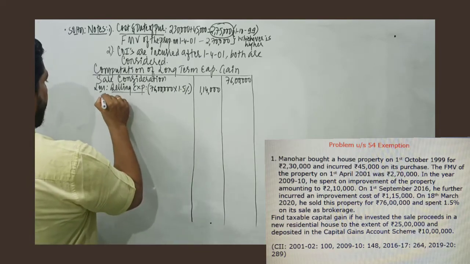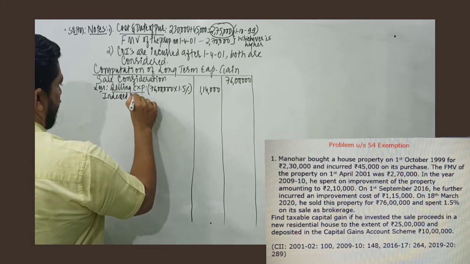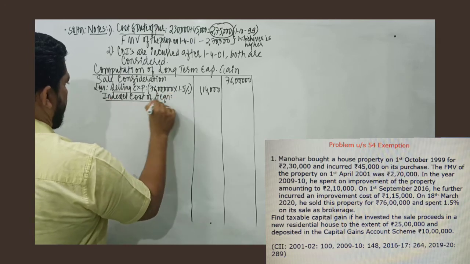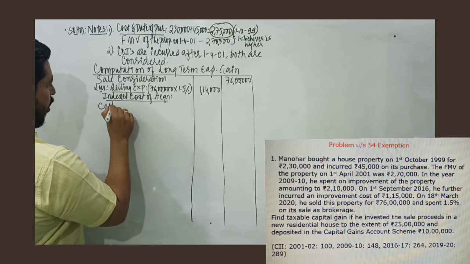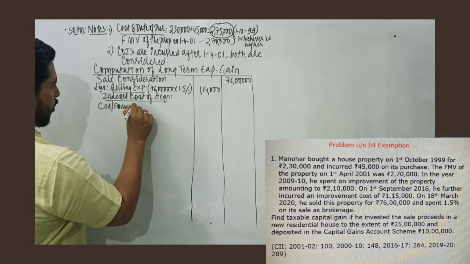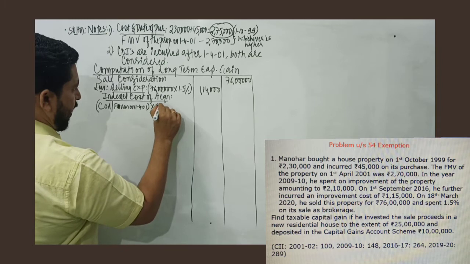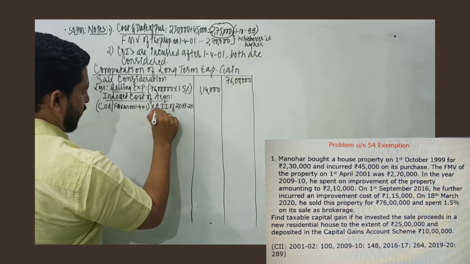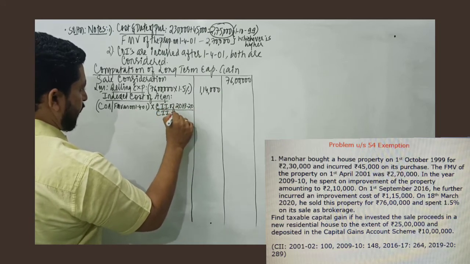Then we move on to index cost of acquisition. Since it's a long-term capital asset, we take index cost of acquisition. Very important, we take cost of acquisition or fair market value as on 1/4/2001, any one among the two, into CII of 1920, that is the current year in which the property is transferred, divided by CII of the base year.